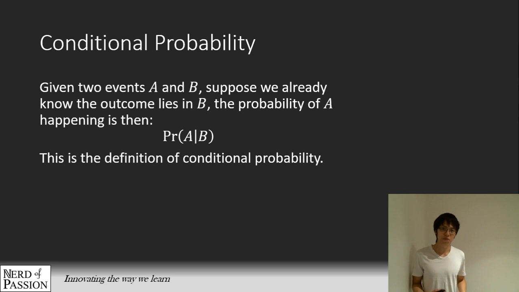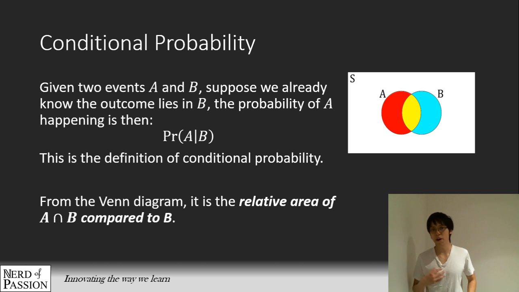Okay, so how do we actually read this off from the Venn diagram? By the way, what I discussed just now is basically the definition of conditional probability. Inferring it from the Venn diagram is actually not that straightforward.